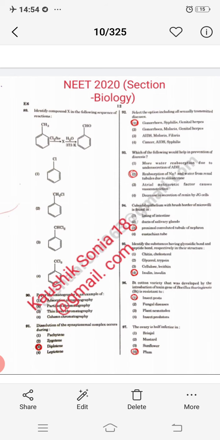Next question, cuboidal epithelium with brush border microvilli is found in. So that is found in the PCT part of the nephron. PCT is the proximal convoluted tubule, because maximum absorption of substances takes place there.